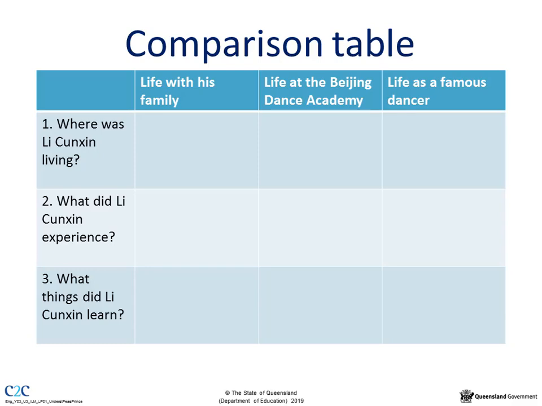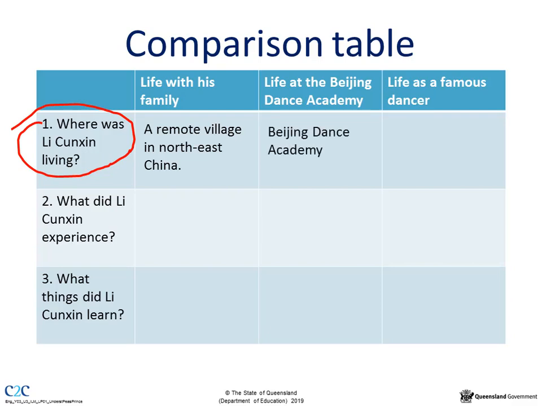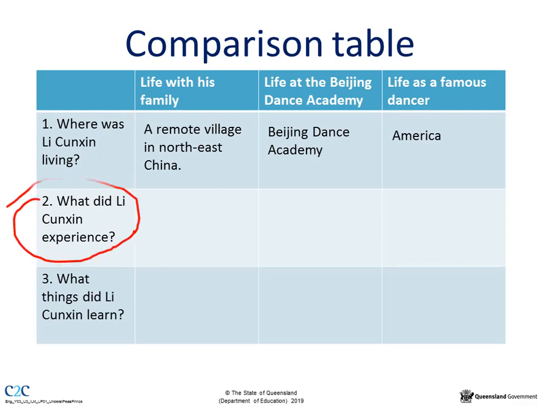Look at question 1. Where was Li Shuixing living? Life with his family meant that he was living in a remote village in northeast China, but later, when he was taken by government officials, he was actually living in the Beijing Dance Academy. And when he grew up, he was living in America and dancing all over the world. The other questions you'll need to be thinking about are, what did Li Shuixing experience and what did he learn?